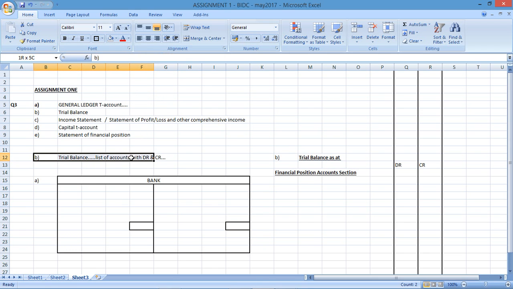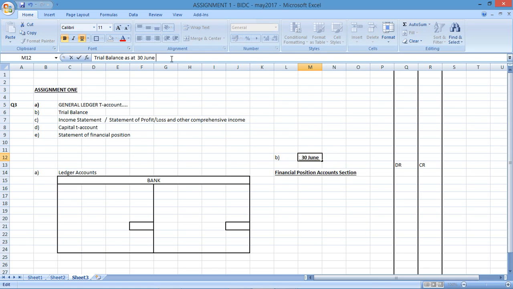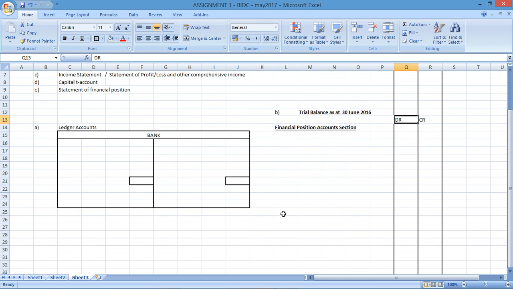Okay, and I'm looking at A, which is the general ledger. So ledger accounts, and B is the trial balance for this particular company. The trial balance is going to be for the month ended 30th of June 2016. We'll have a debit side and we'll have a credit side, and we'll have a nominal account section. So again, stick to the format.